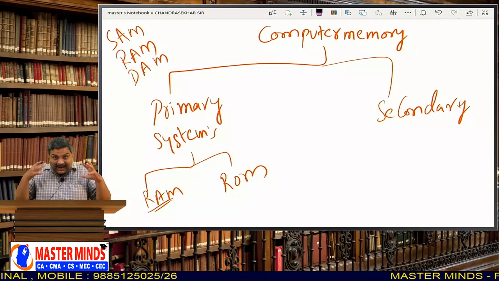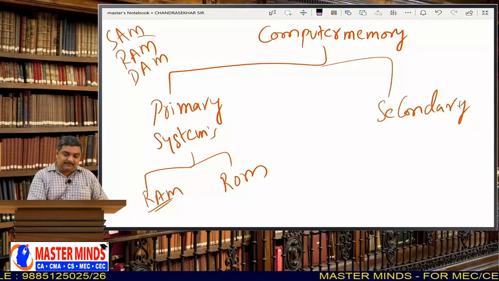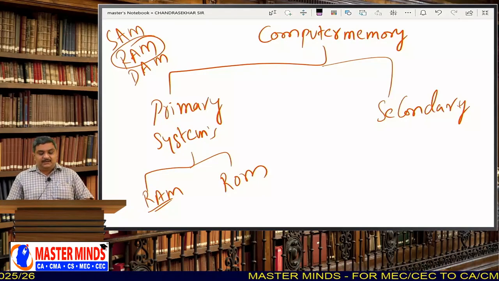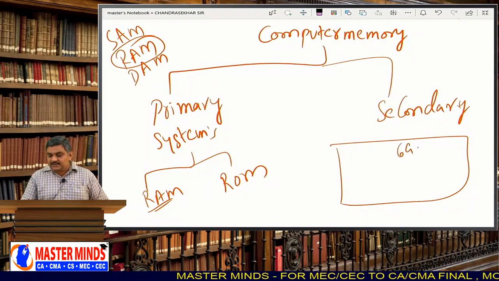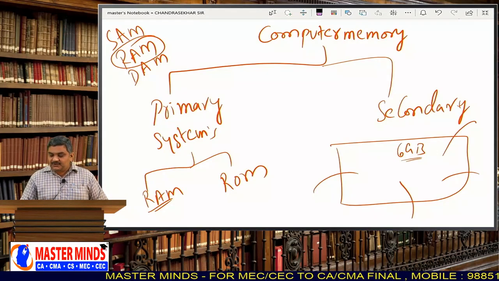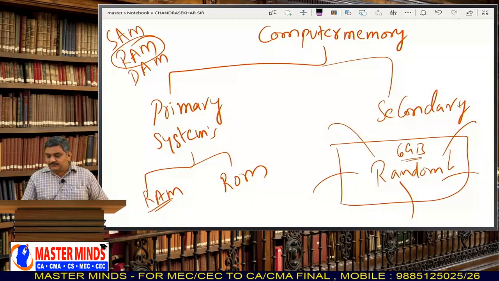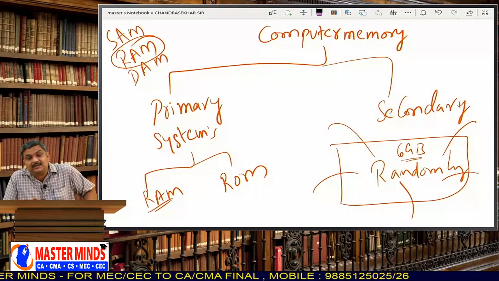But as primary memory inside our computer, we use the second type called RAM, random access memory. For example, there is 6 GB RAM in your computer. This 6 GB RAM can be accessed in any fashion you want, that is randomly. Hence, it is called random access memory.